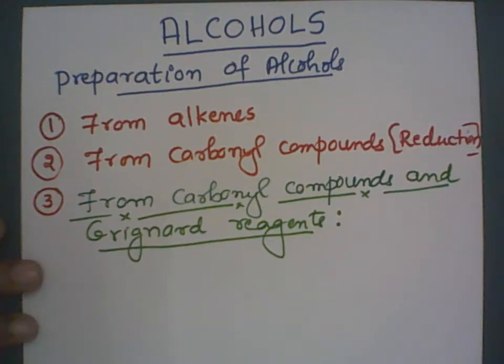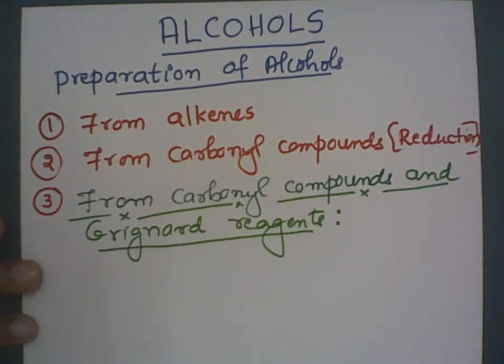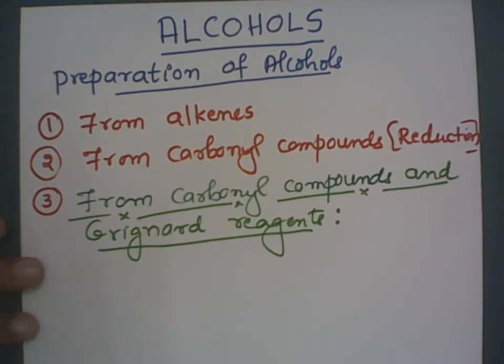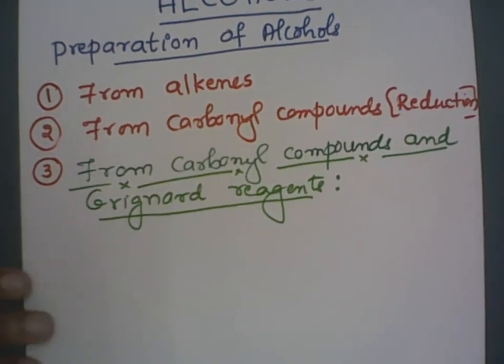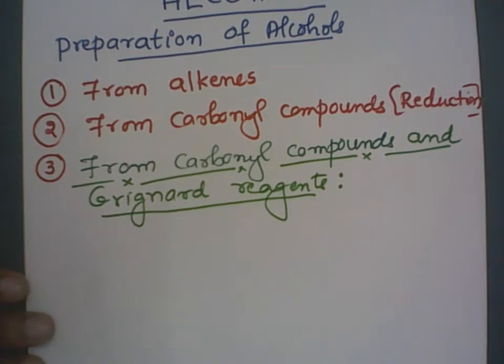Hello students, in this video I will continue preparation of the alcohols. In the previous video I discussed preparation of alcohols from alkenes, then from carbonyl compounds on reduction. That was reduction of aldehydes, ketones and carboxylic acids. Right? Now the third one: we are going to prepare alcohols from carbonyl compounds and Grignard reagents.